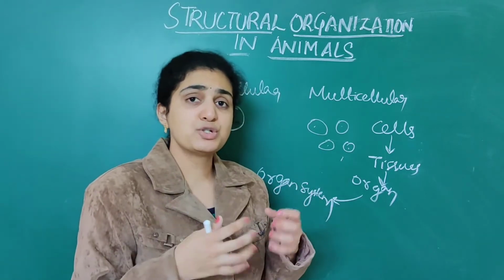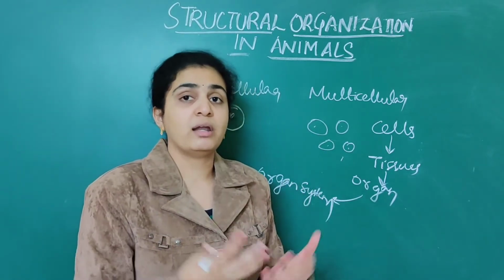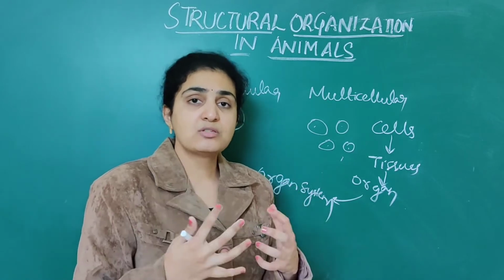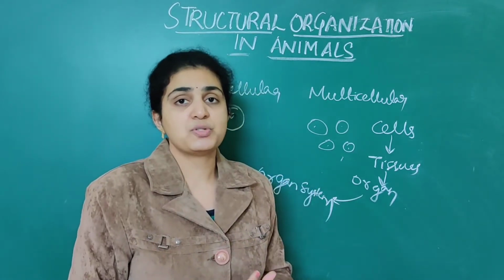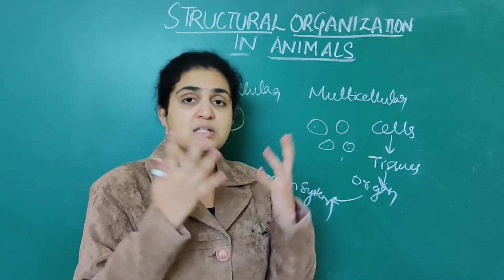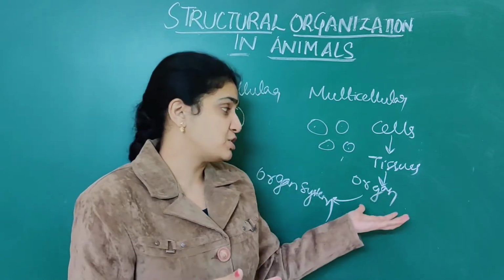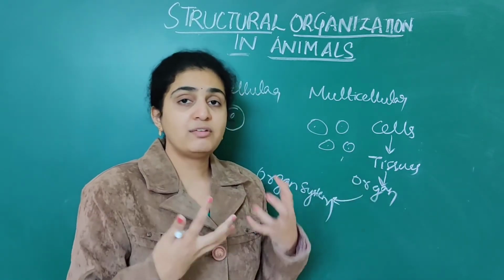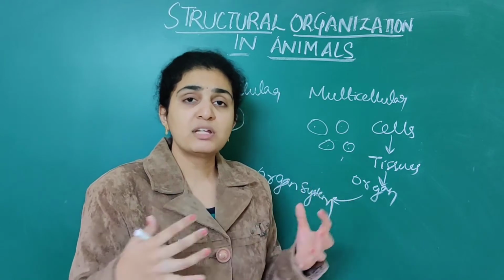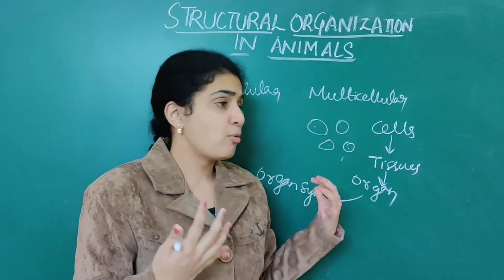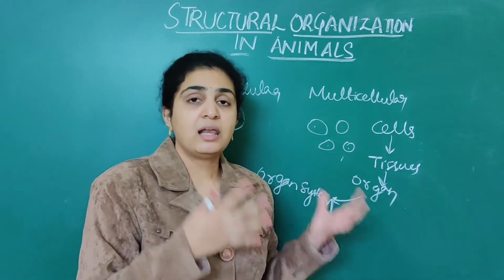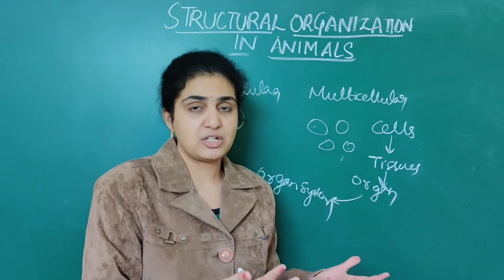Next, all these tissues will combine to form one organ. Suppose kidney. Kidney is contributed by numerous tissues. Next, lungs are also contributed by numerous tissues. Like that, they form an organ. Now, numerous organs form an organ system. Lungs perform respiration.